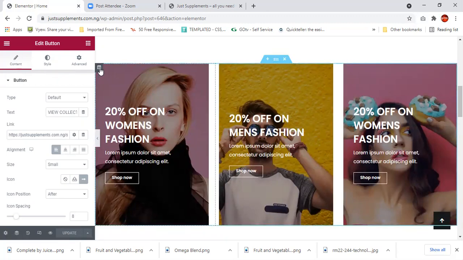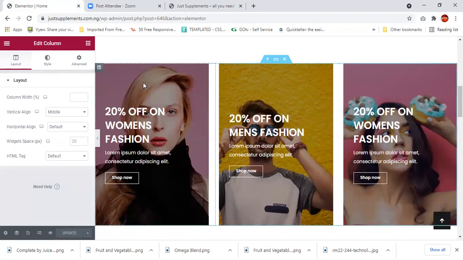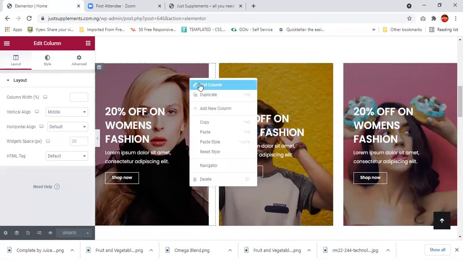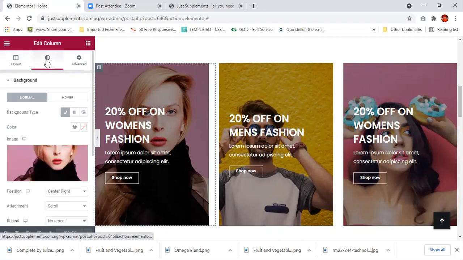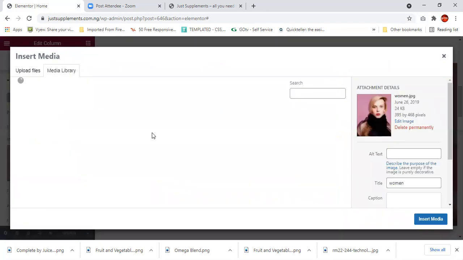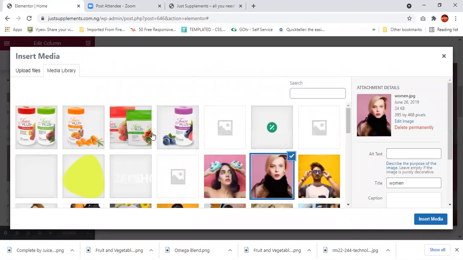Sometimes it'll be a bit technical. I can right click and edit column, click on style, and the picture will reveal itself. Click on choose image.